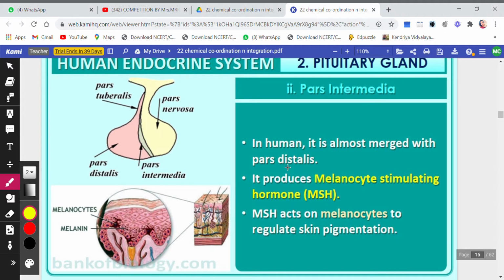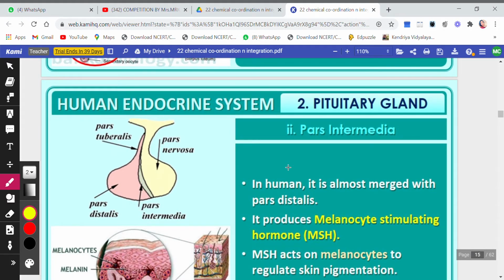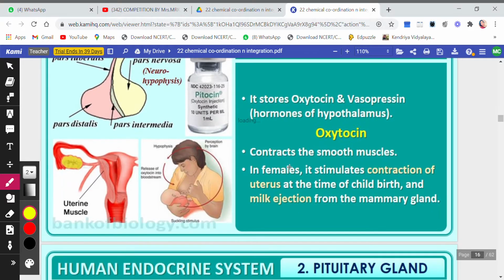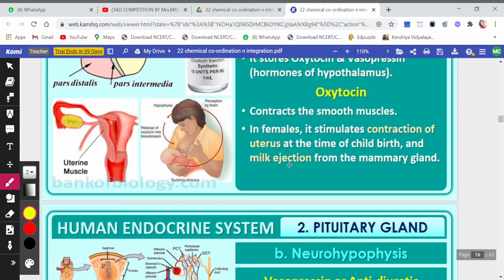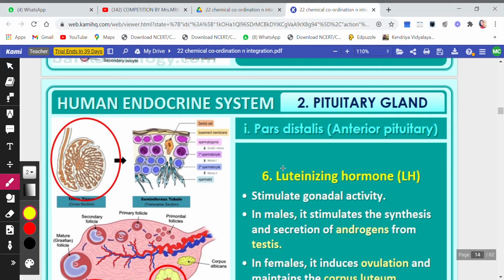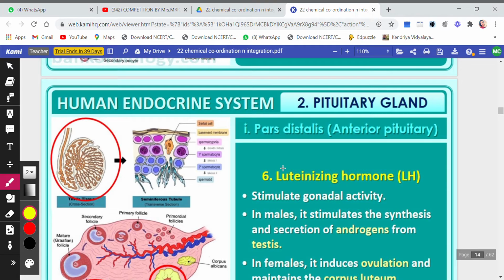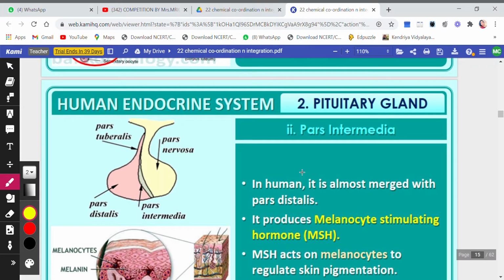Then children, we come to the next part of the video, that is the pituitary gland, pars intermedia. Since it is very big, let me divide this video into two parts. So we will be finishing the pars distalis in this video. Now in the next one I will continue with the pars intermedia.